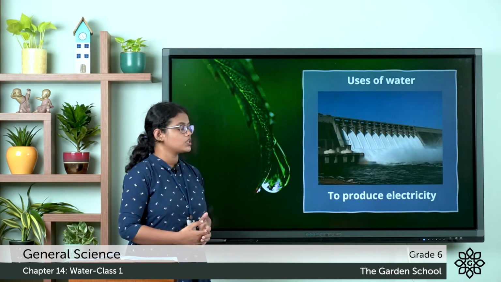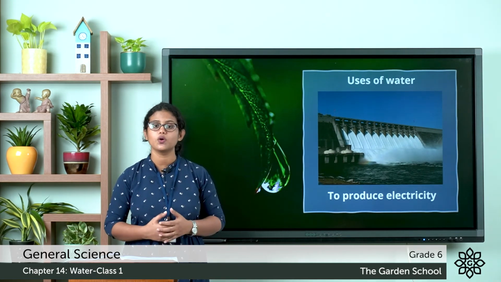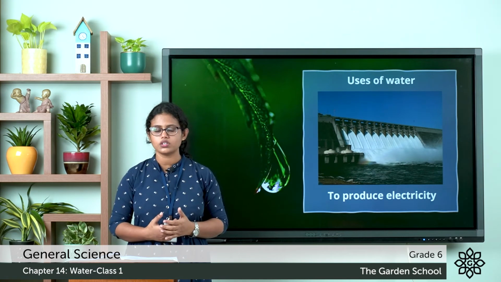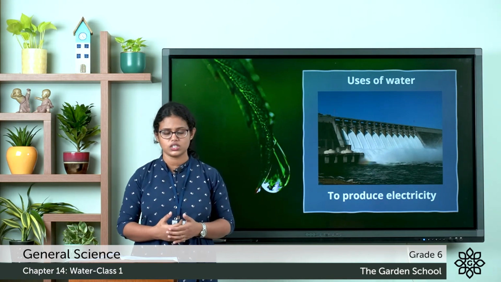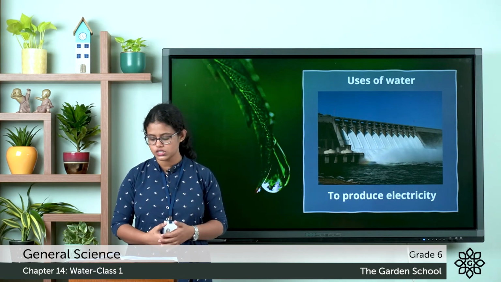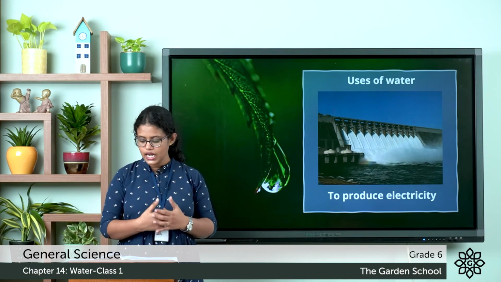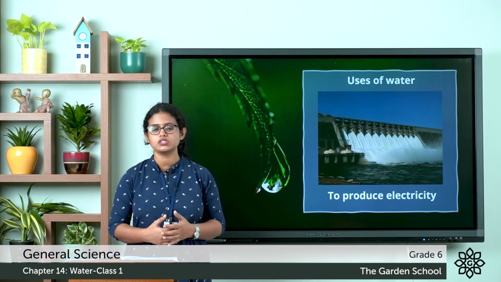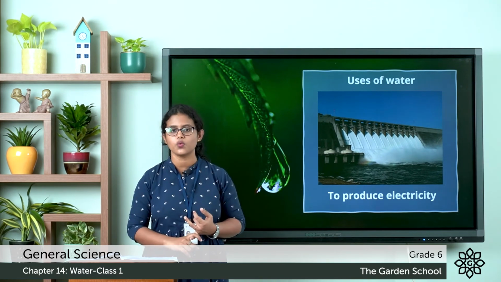Then the next one is to produce electricity. To produce electricity, we need water. The force of flowing water is used to operate turbines that generate electricity. So, to generate electricity, we need water. And our country has many hydroelectric power stations installed on dams. So these are the uses of water.